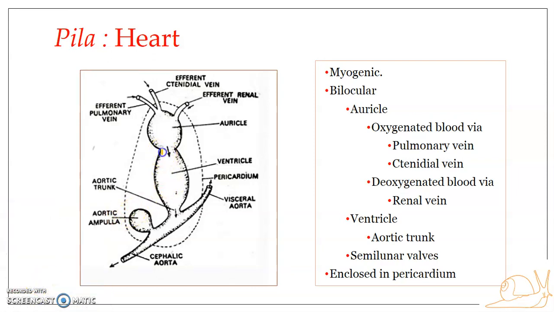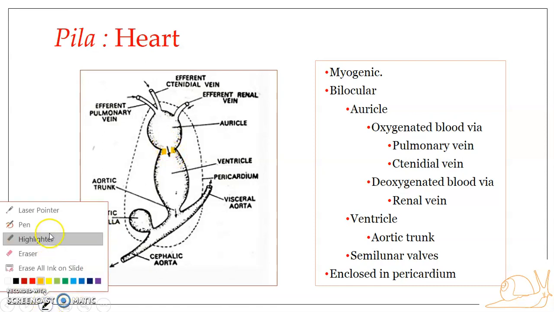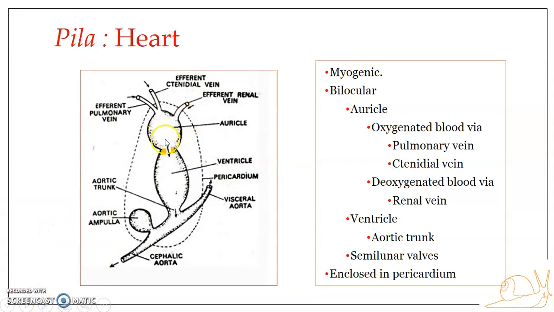Okay, it is the semilunar valve. So here there will be a semilunar valve which guards the aperture. So this is the aperture, and these semilunar valves guard the aperture here. Okay, so what happens is the valve will be open, and it allows blood to pass through from auricle to ventricle, right? The semilunar valves will prevent the backflow of blood from ventricle to auricle.